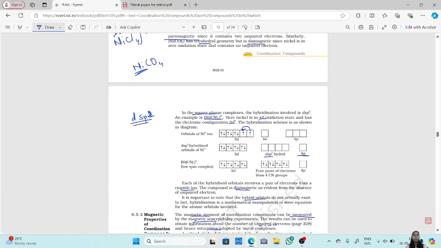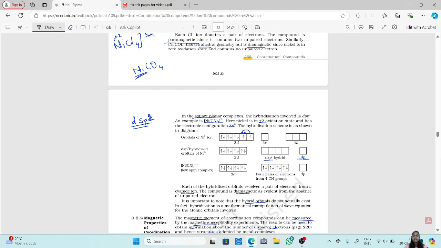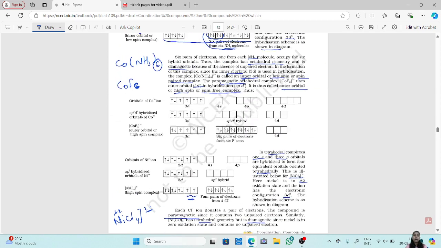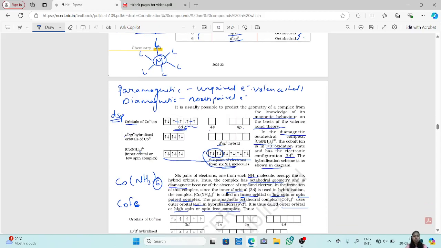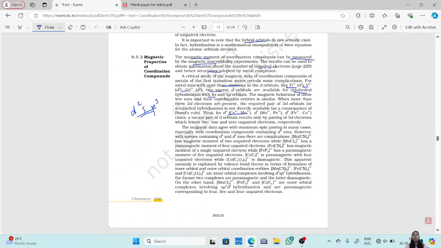Here we have seen the pairing of 3d electrons, right? They are paired, leaving you 1 vacant d orbital. In higher examples, we have seen pairing of 2 electron pairs, and they are making vacant 2 d orbitals, which are kept vacant. So this is the result of pairing of d orbital electrons, hence leaving 2, 1 and 0 unpaired electrons respectively.